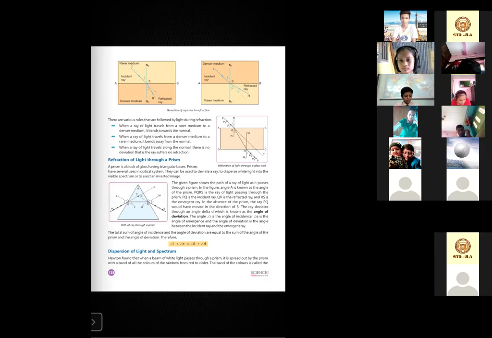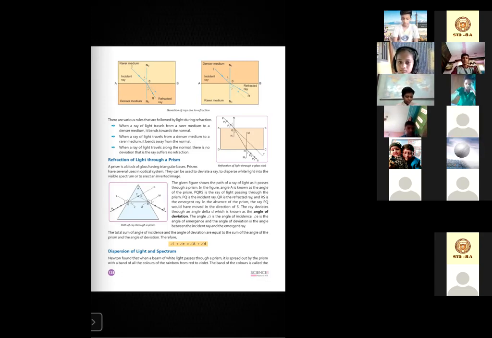Prisms have several uses in optical systems. They can be used to deviate a ray, to disperse white light into the visible spectrum, or to erect an inverted image. So there are so many uses of prism.